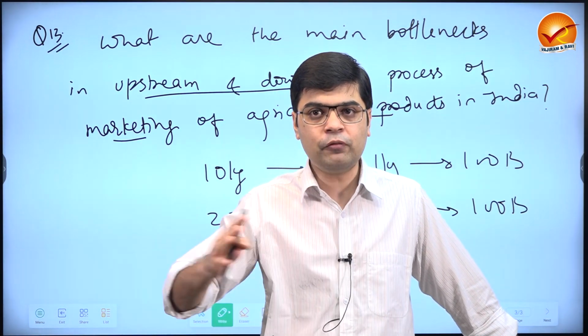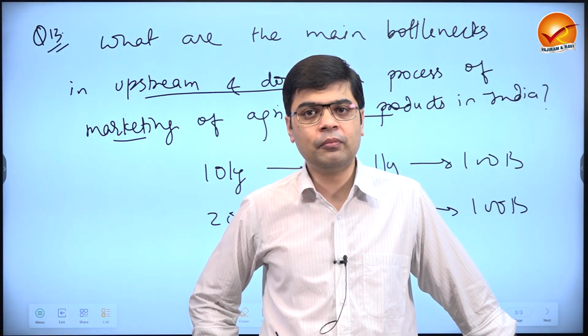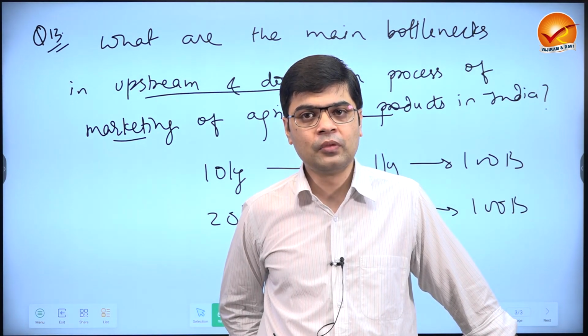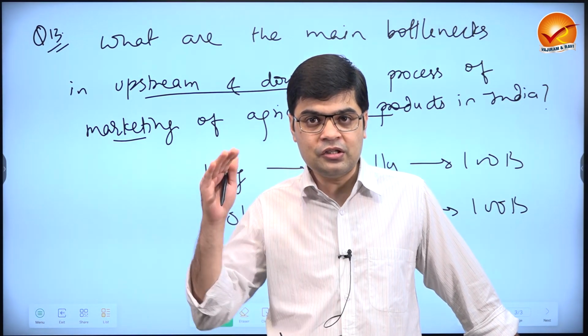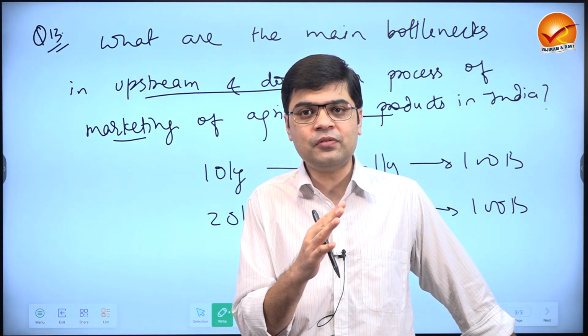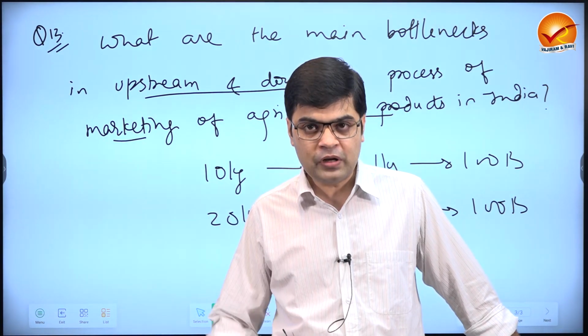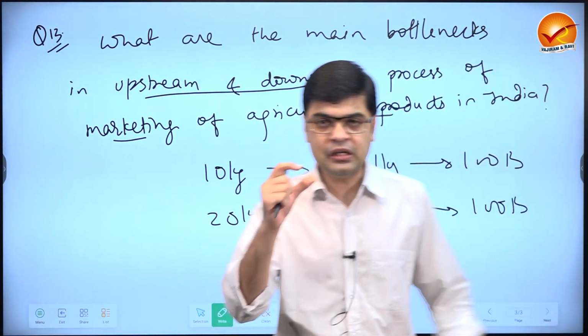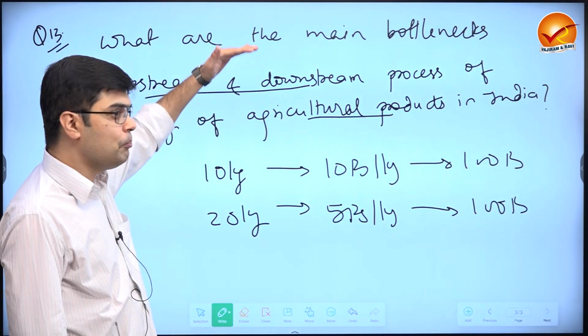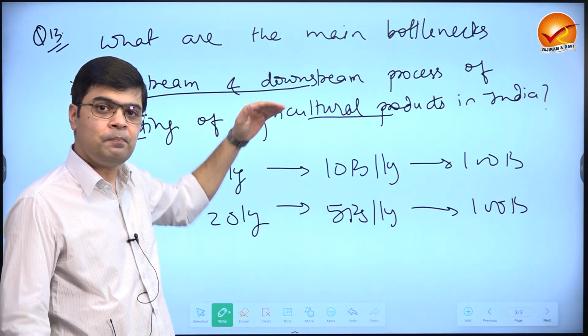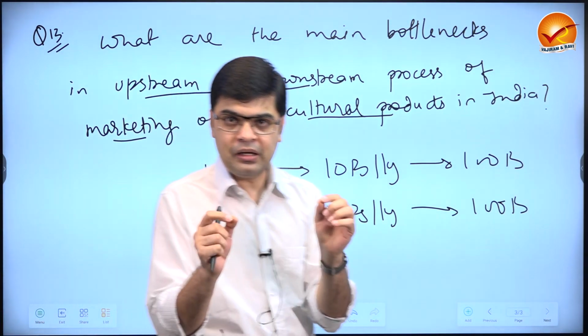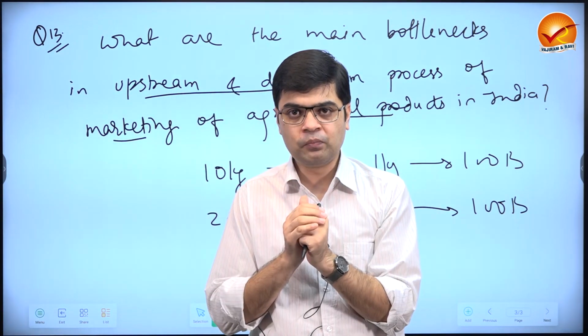What if there are a large number of intermediaries between the farmer and the final consumer? Then the consumers will pay a higher price and the farmers will have a small share in the final consumer price. So when you start the question, you are basically going to highlight the importance of agriculture marketing, that why do we need a market that works in a state of competition?